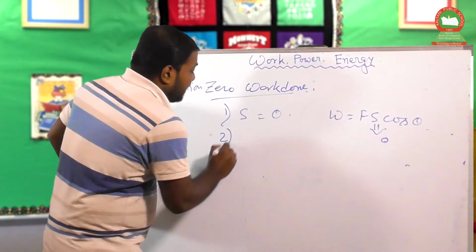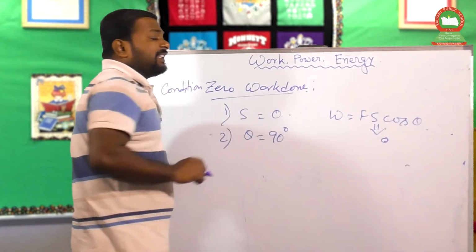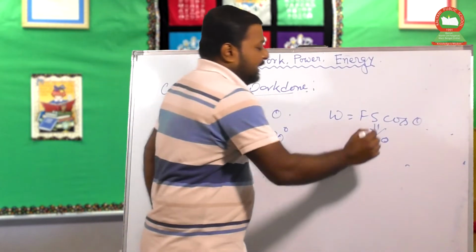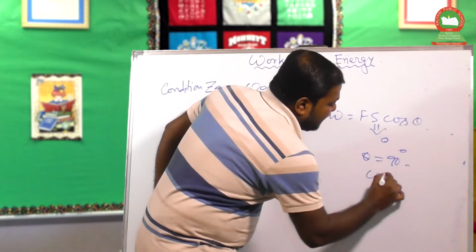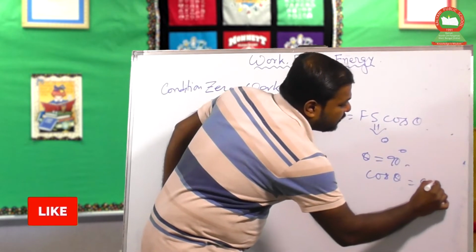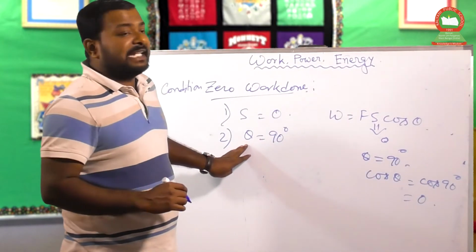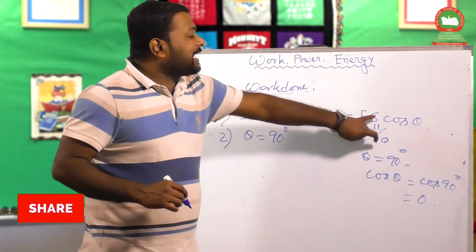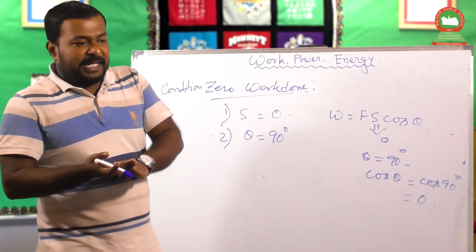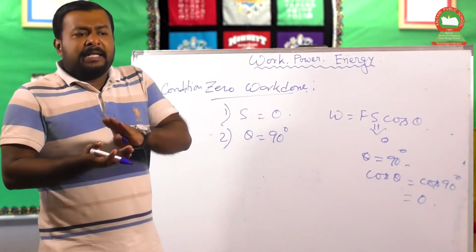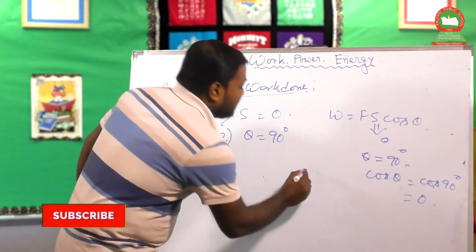Now another important case: if theta is 90 degree, then cos theta corresponds to cos 90 degree, that would give 0. So theta is the intermediate angle between the force and displacement. Now if the force and the displacement are at 90 degree angle, then the total work done should be equal to 0. Take an example, a man